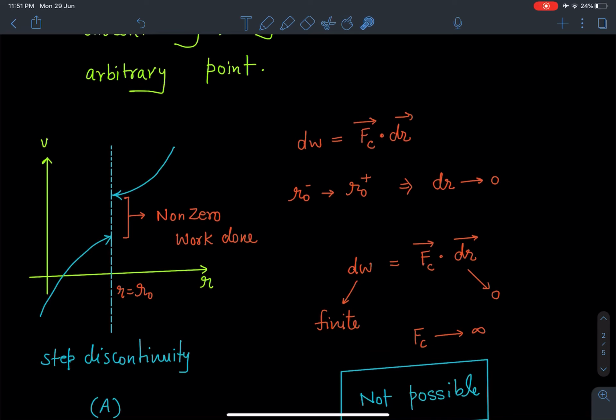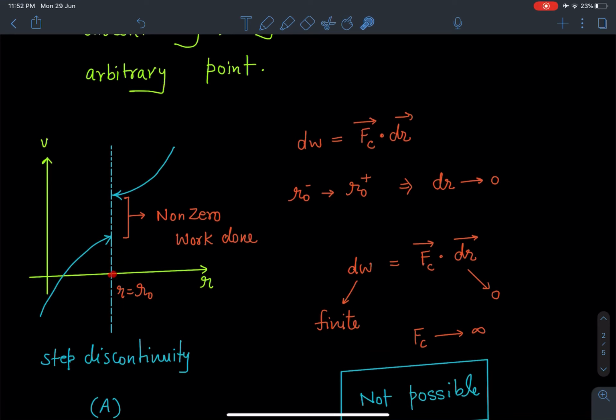Now this goes against the very definition of work done, because for a very small displacement we have a finite work. This is not possible. The reason being, the forces we are going to deal with, we assume will not have infinite value.